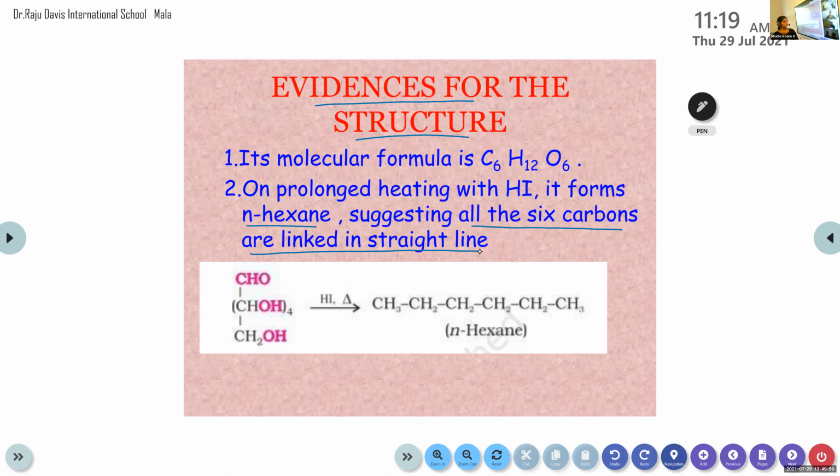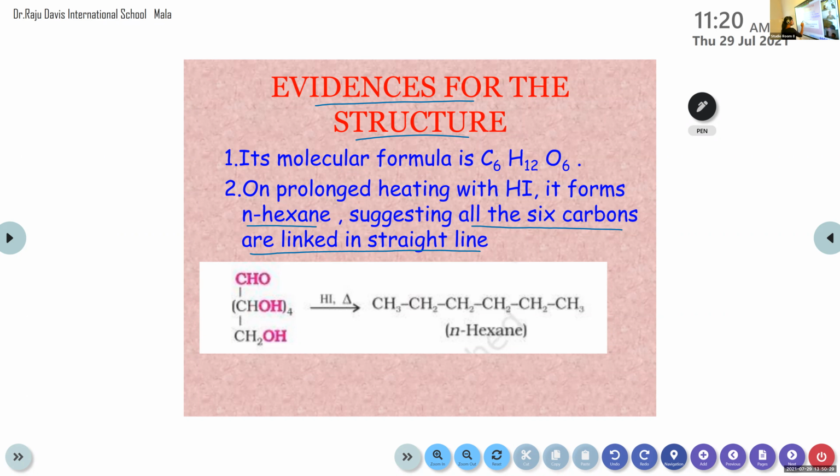As a first step, we know the molecular formula, that is C6H12O6. Then the reaction of glucose with HI forms n-hexane. It suggests that all the 6 carbon atoms are in a straight line, because the product obtained, n-hexane, is in a straight line. It shows that the reactant is also in a straight line. The 6 carbon atoms are in a straight line.